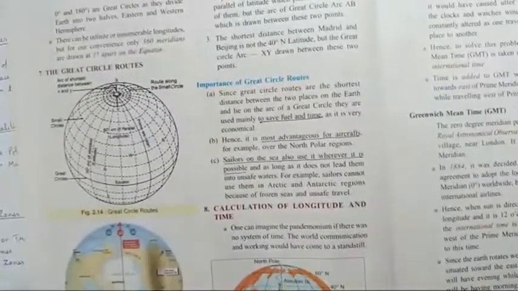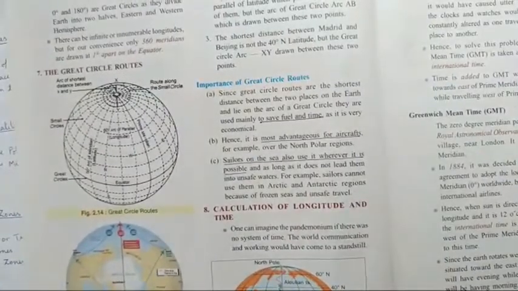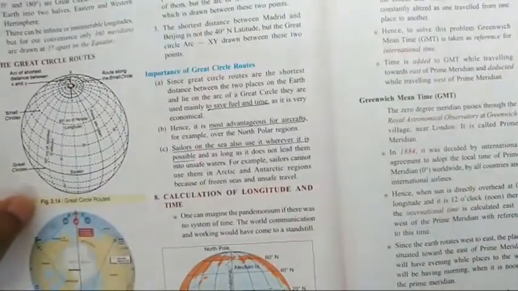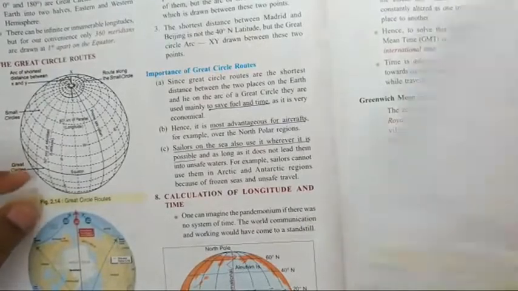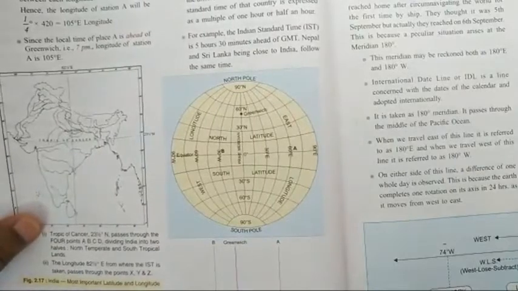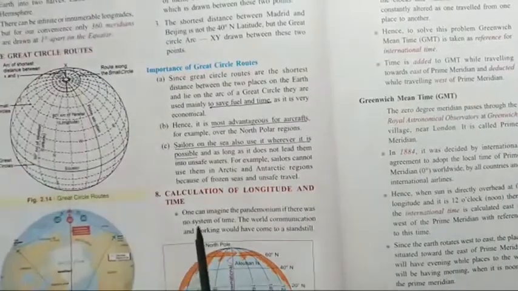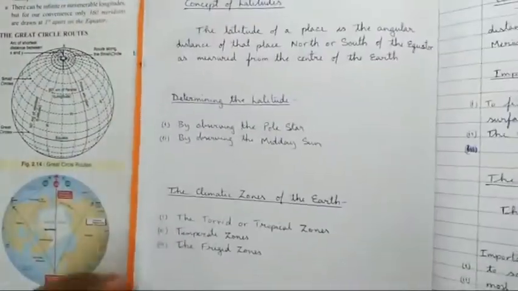Now today we're going to finish up to here only. Next class we're going to start the calculation of longitude and time, and the international date line. We're going to see the standard time and the time zones, and the world time zones. Okay. Now I still have some time, about 10 minutes left, so let me revise the whole chapter again. But first, all of you write down your homework.